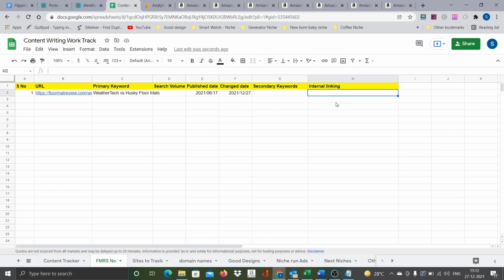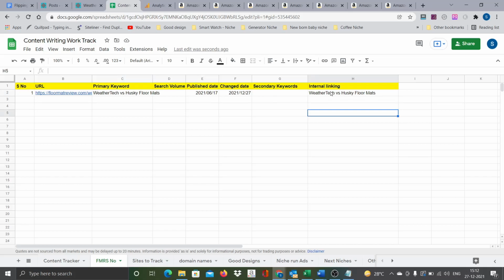What is internal linking? Internal linking is basically for what keywords you want other blog posts to be linked to this page. So if anybody is searching for, obviously the primary keyword is going to be one of the linking keywords, and then maybe we will also see if there are any articles exclusively for WeatherTech, we will not link this article, and exclusively for Husky liners also, if there is any article we will not link this article. But in case there is no other article exclusively for WeatherTech or Husky floor mats, then we will also include those keywords to link here.